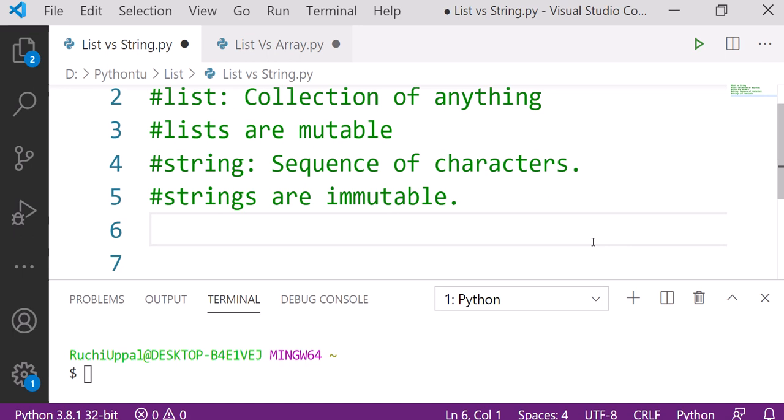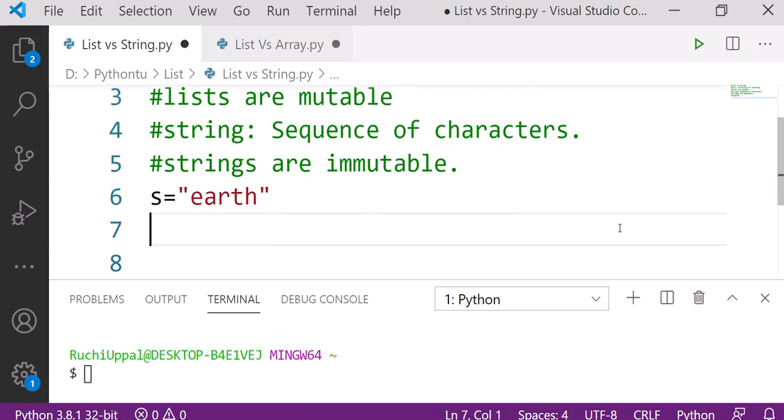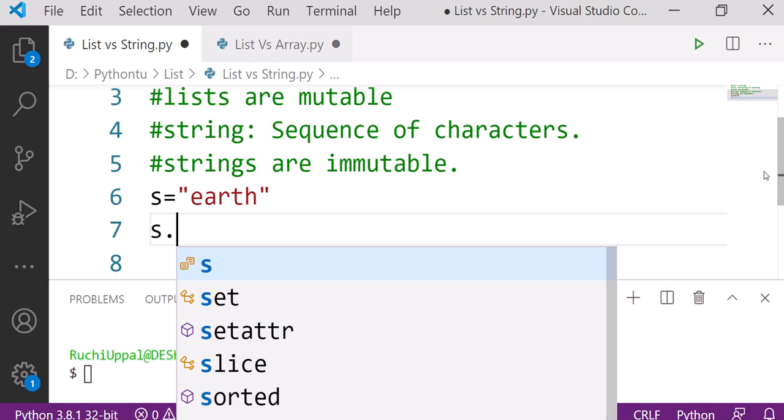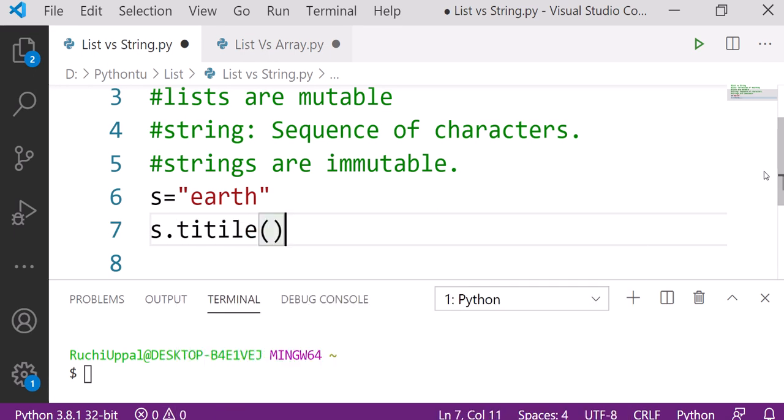Suppose I am creating one string here, like s is equal to earth. Now I am using title.